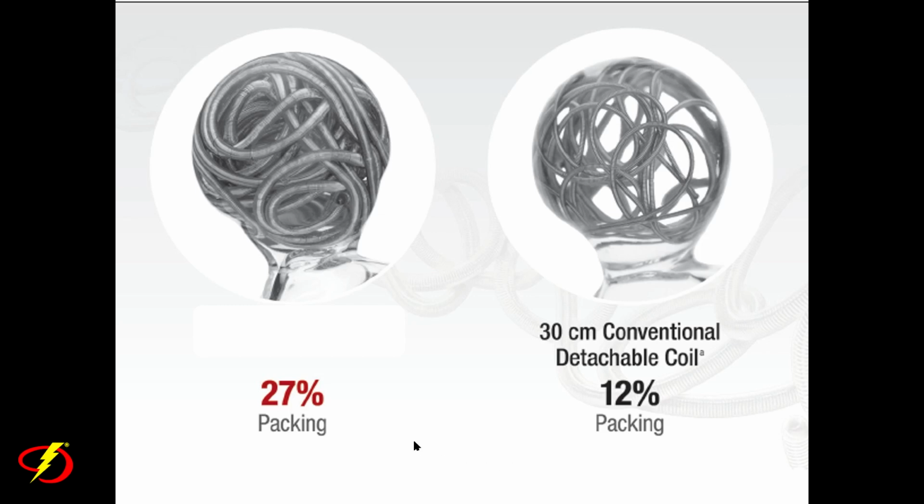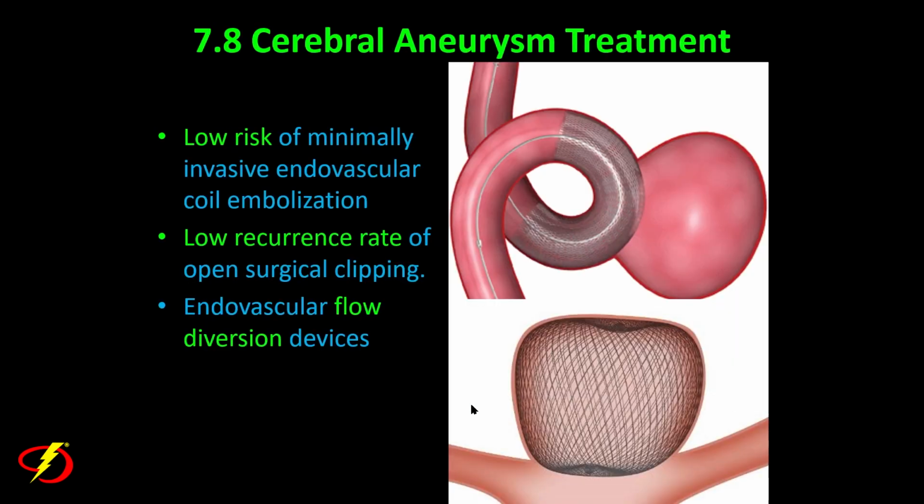And why do these compact? Because if you look at this example here, this aneurysm looks like it's really tightly packed with these coils. However, this is only 27% packed, which is actually quite good for coil embolization. So that's where these flow diverting devices come into play, because like endovascular coil embolization, they have a low risk because they're also minimally invasive endovascular procedures. But like open surgery, they have a lower recurrence rate than coil embolization.